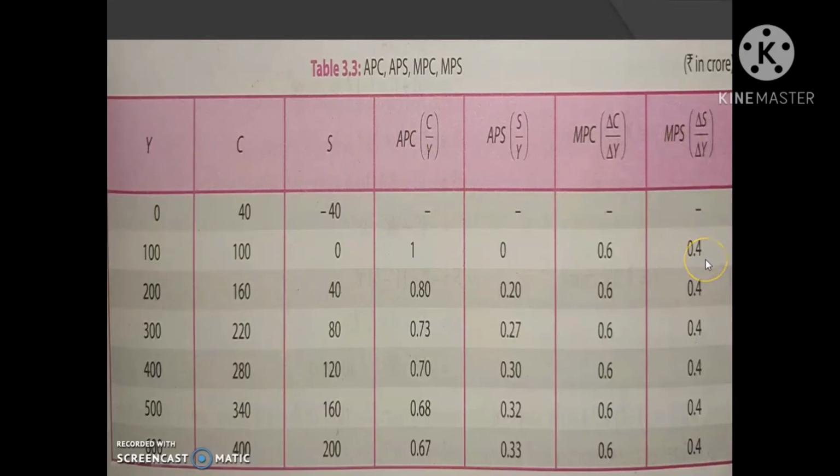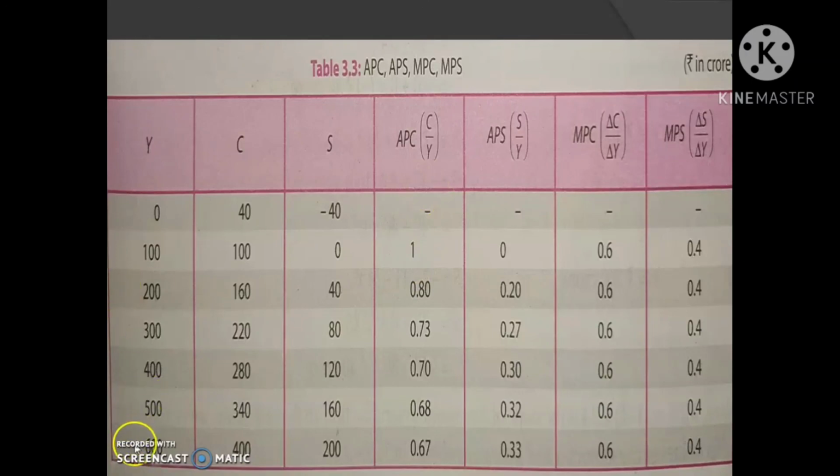Then we can calculate the whole APC, APS, MPC, MPS from given income, consumption and saving. We can fill the table with the calculation by using the formulas of APC, APS, MPC, MPS, etc.